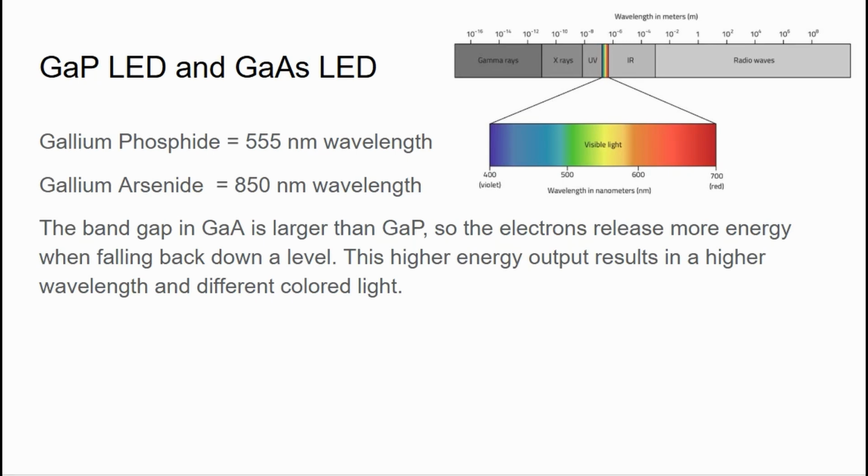The band gap in gallium arsenide is larger than gallium phosphide, so the electrons release more energy when falling back down to a level. This higher energy outputs a result in a higher wavelength and a different colored light. For this example, gallium phosphide produces a wavelength of 555 nanometers, which is on the visible light spectrum, which is a green light, while gallium arsenide produces an 850 nanometer wavelength, which is in the infrared scale.